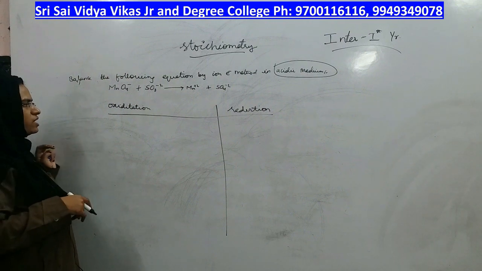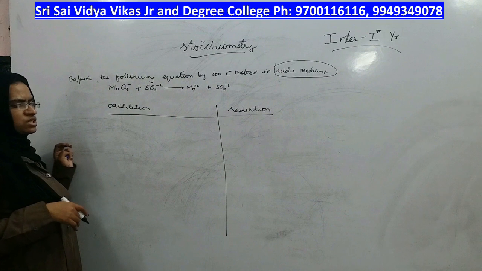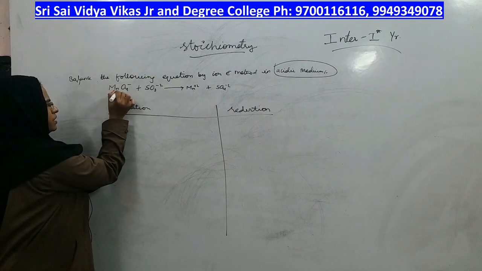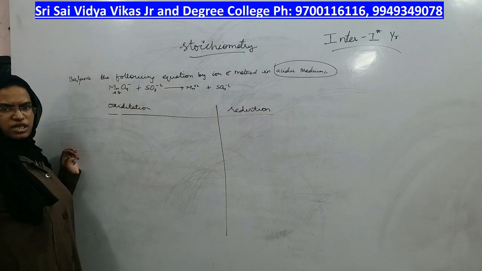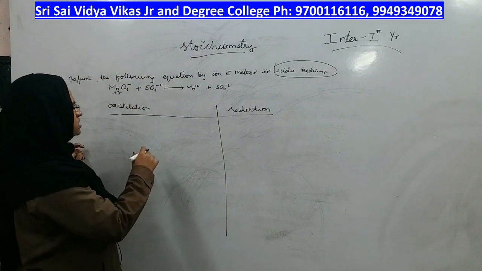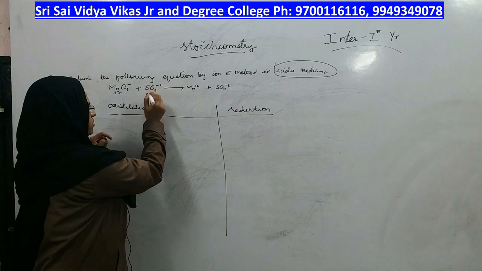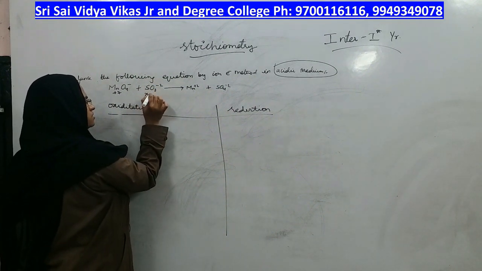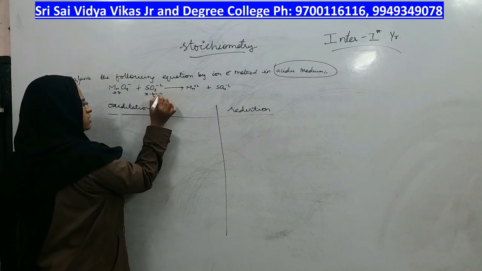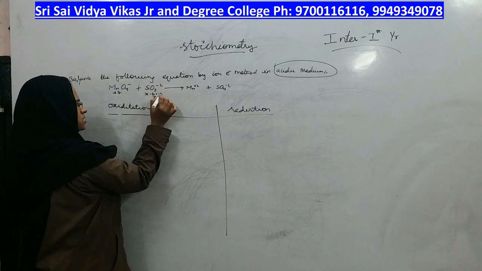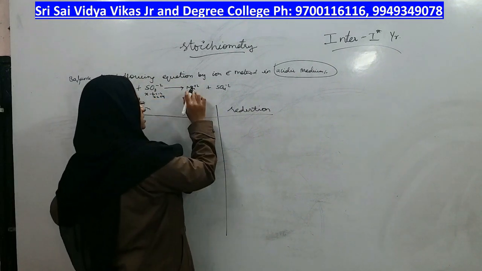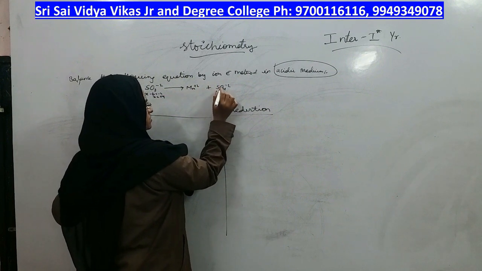And as you have already calculated, the oxidation state of manganese in permanganate is plus 7, right? What is the oxidation state of sulfur in sulfite? You might have seen just SO3. Let us calculate that. X minus 6 is equal to minus 2. X is equal to minus 2 plus 6, which means plus 4. Okay. So now manganese is becoming plus 2 here.